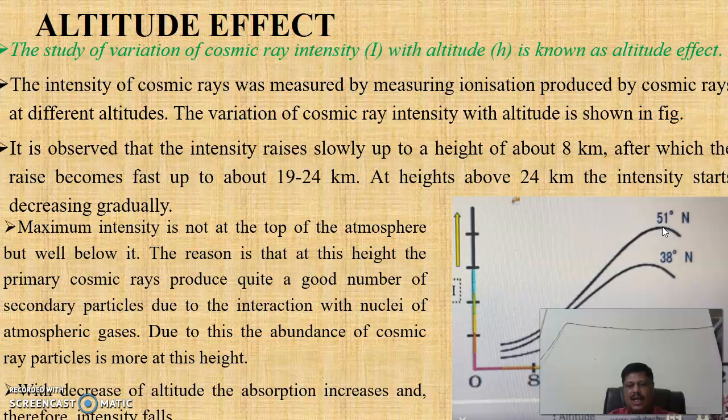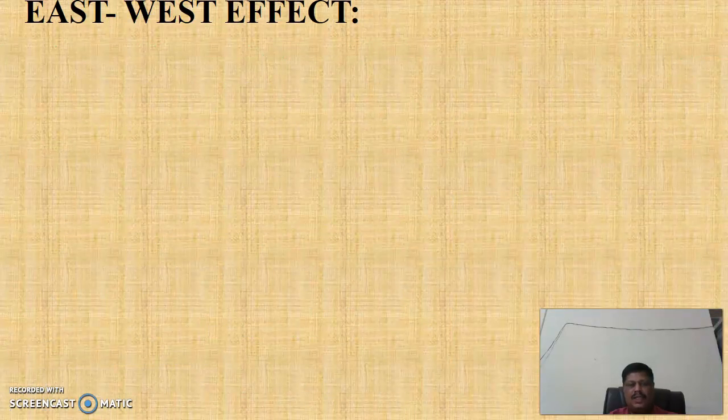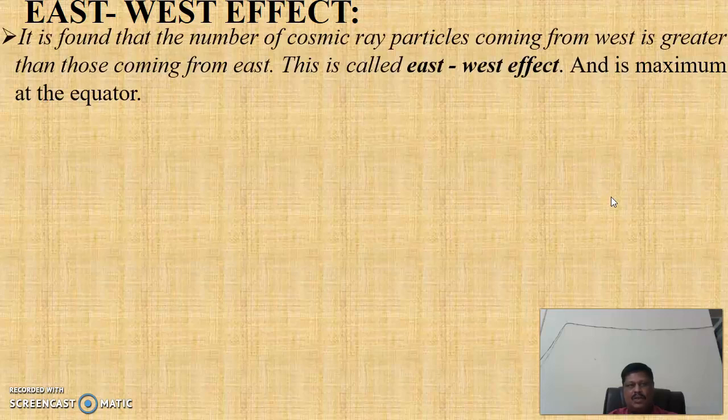As altitude decreases, the density of the atmospheric particles increases. These higher density atmospheric particles increase the absorption of the gamma rays. Therefore, intensity decreases as height decreases. In the next slide, we will discuss the east-west effect.